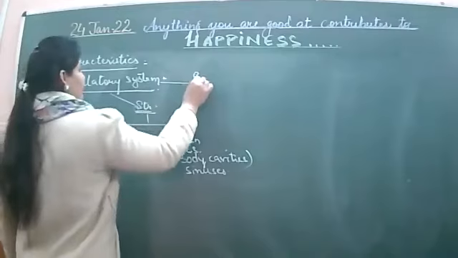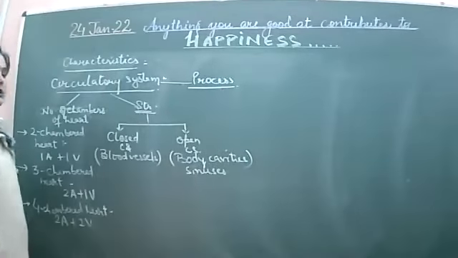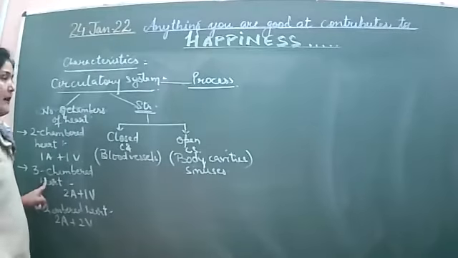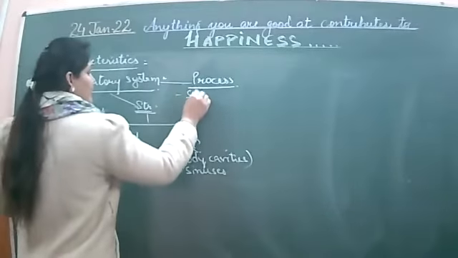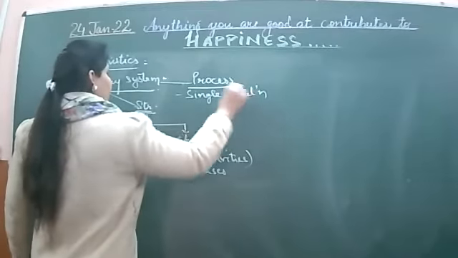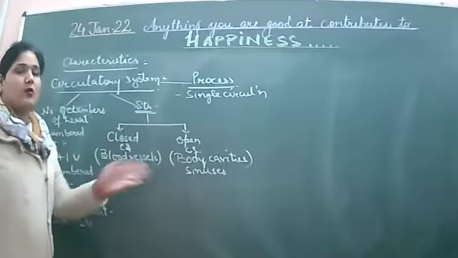This is on the behalf of the process which is involved within the living organisms. If it has a two-chambered or three-chambered heart, it means they are going to show single circulation. What is the single circulation? When the blood flows only once and it completes the whole heart.